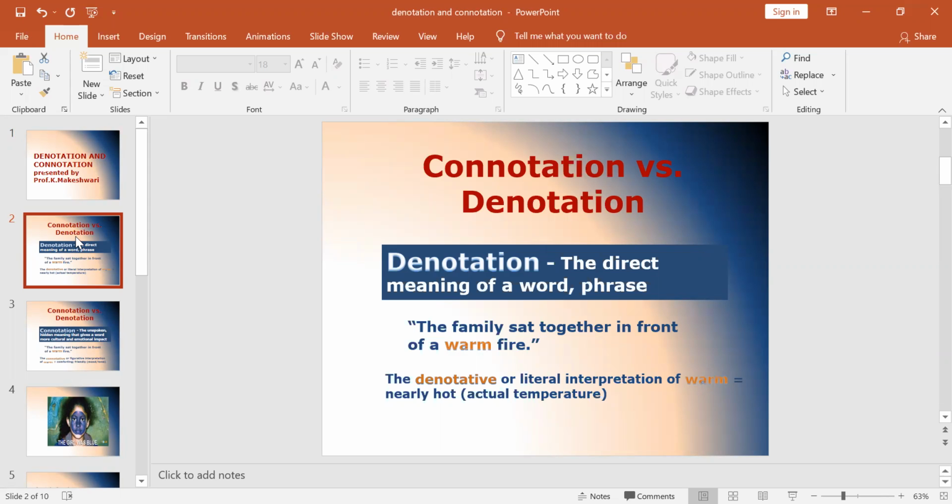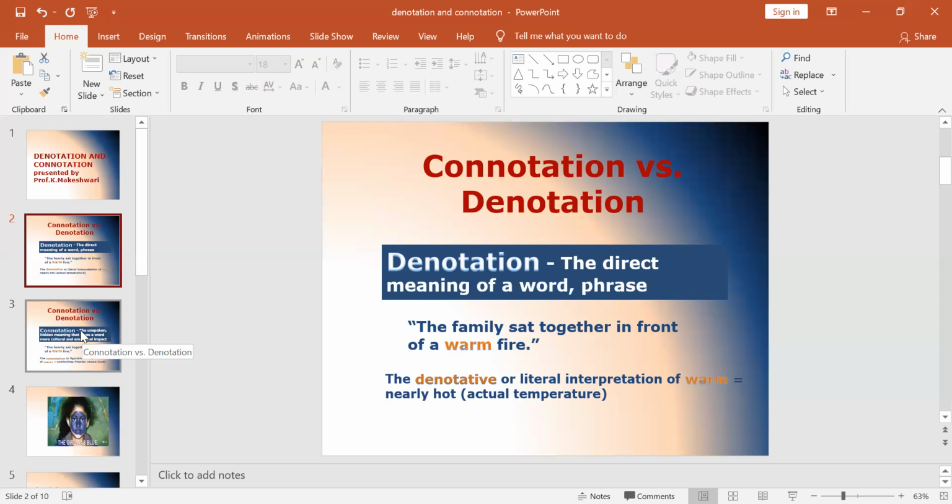For example, take the sentence, the family sat together in front of a warm fire. Now let us take the word warm. The denotative or literal interpretation of the word warm gives you the meaning nearly hot. The word warm talks only about the actual temperature. It does not have any suggestive, implied, or indirect meaning.